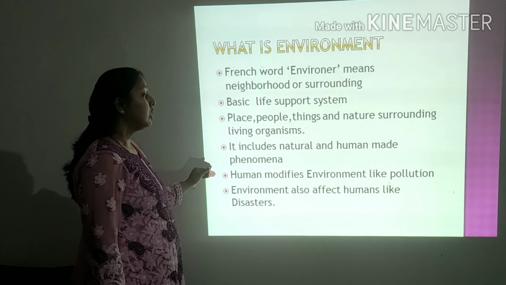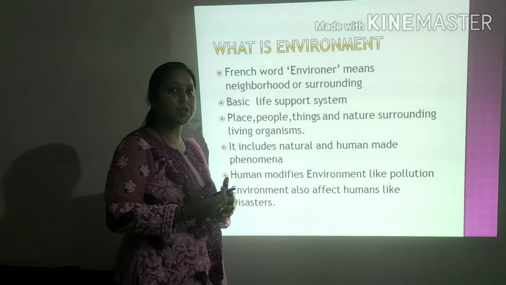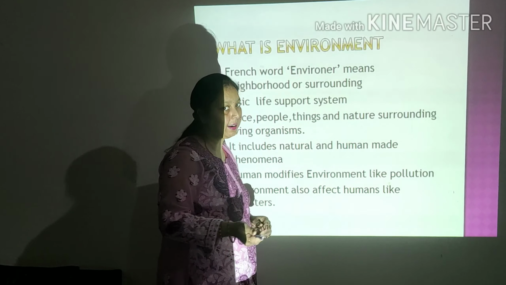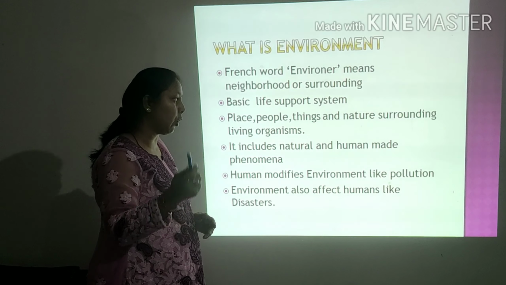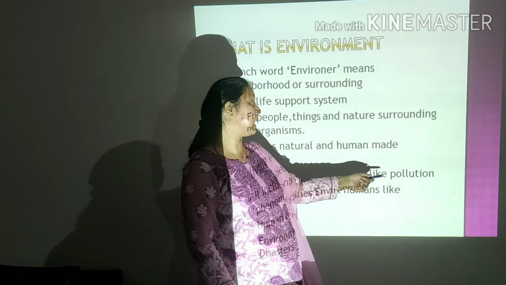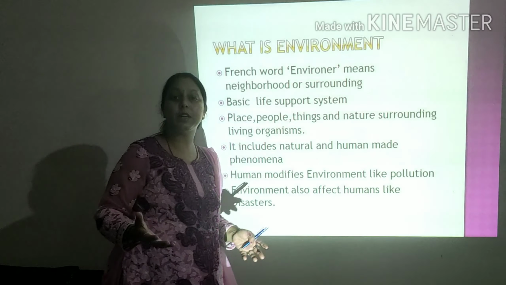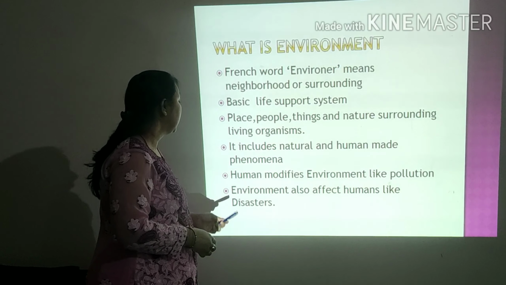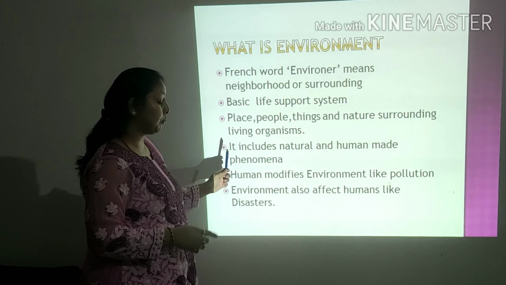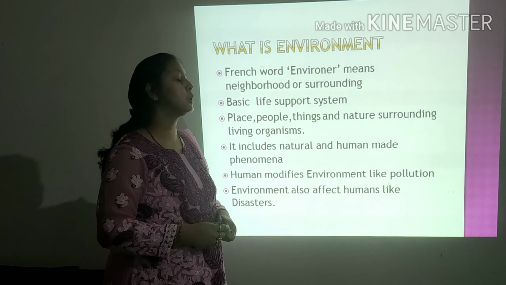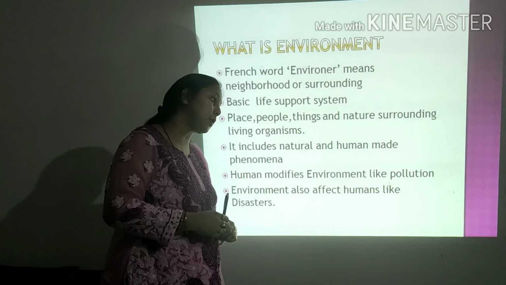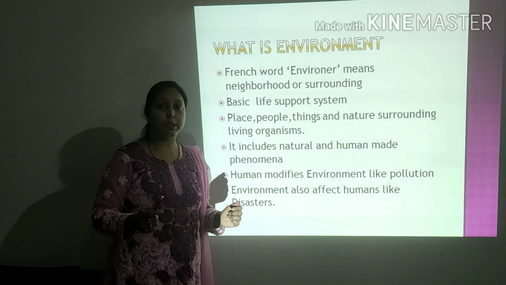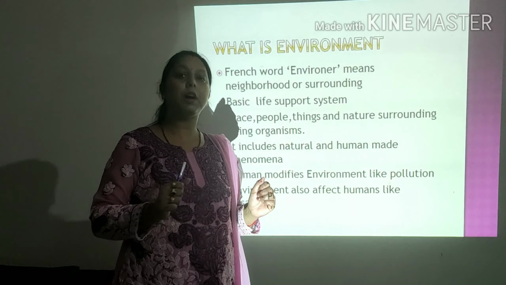The human is the only creature which has the capability to bring changes in the environment, and actually we are doing it in a wrong way. For example, it is the pollution which we are creating; we are disturbing our environment and the ecosystem as well. At the same time, environment can also affect human life. How is it possible? It is possible in the form of disasters, like a volcanic eruption or an earthquake.